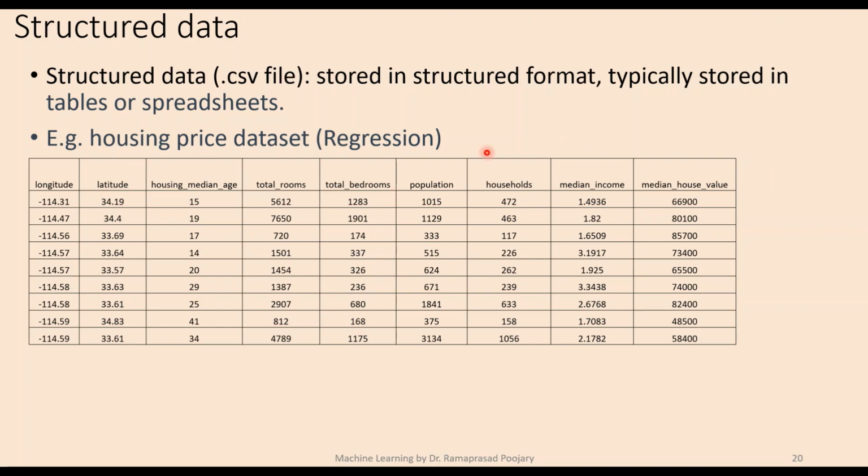If you look at this particular data set, this is called structured data, which is in tabular form or spreadsheet form. So this is an example of structured data. And if you look at the file extension, which is comma separated value, .csv file, the data set will be stored in this particular form. And if you look at this, it has multiple features, and the last column is the target variable or output variable, or a label we can call.